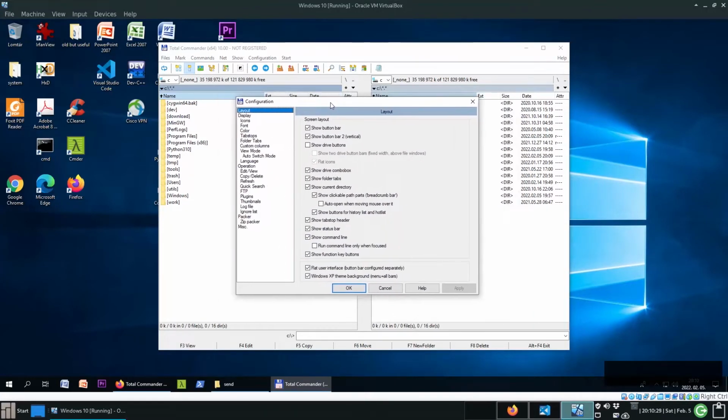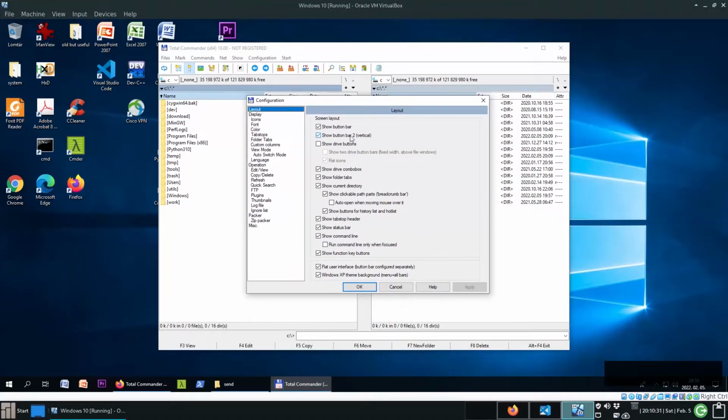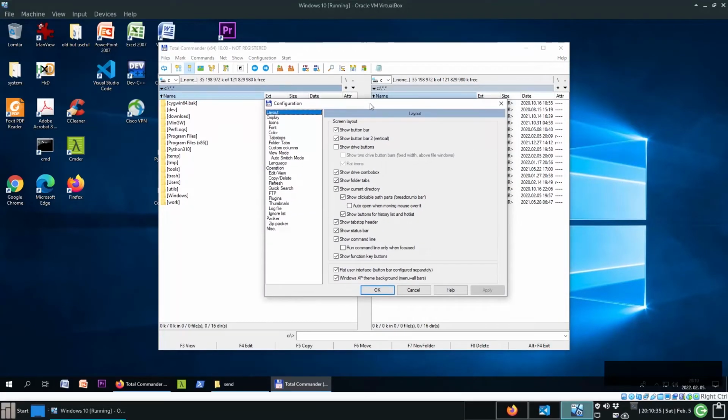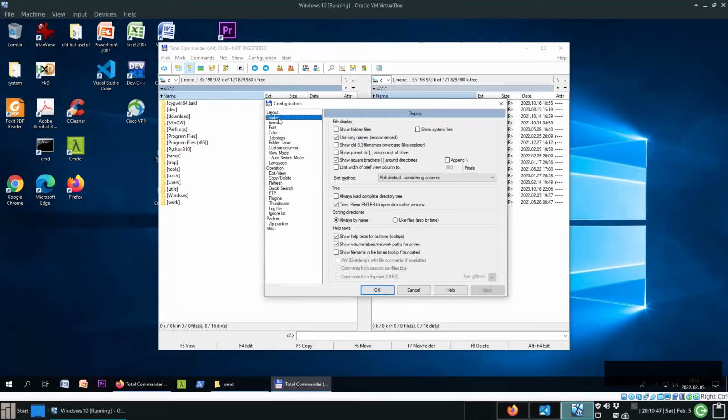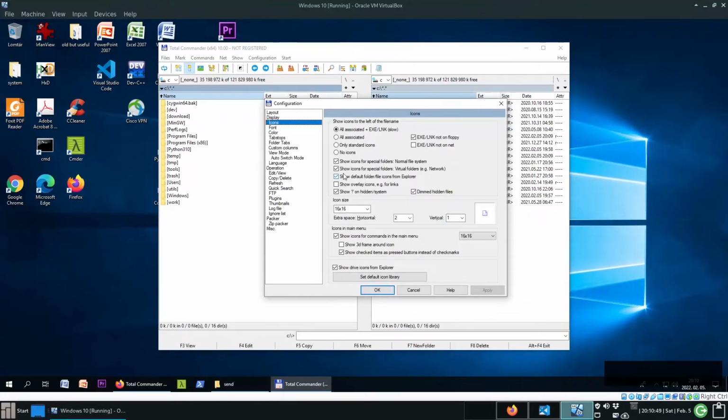When you launch it for the first time, this window comes up, and here you can do some basic configuration. So layout, show button bar and show button bar 2, they should be ticked. Okay, display icons. This first one is slow.